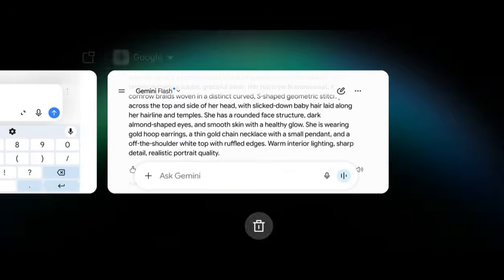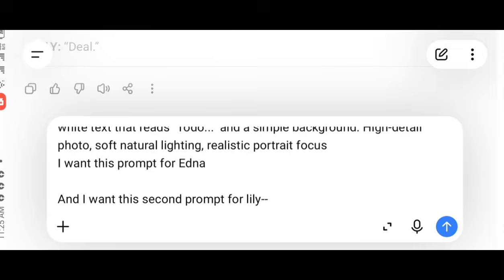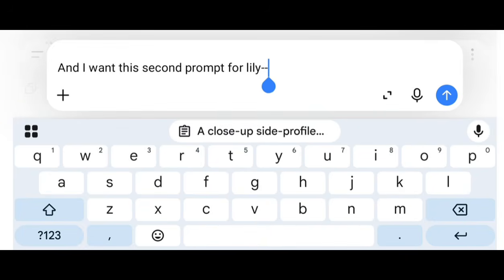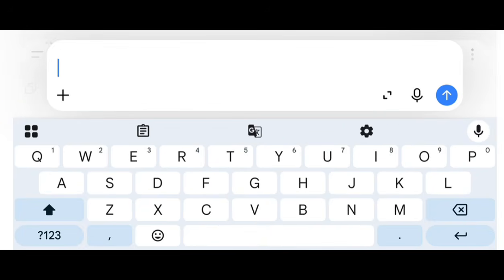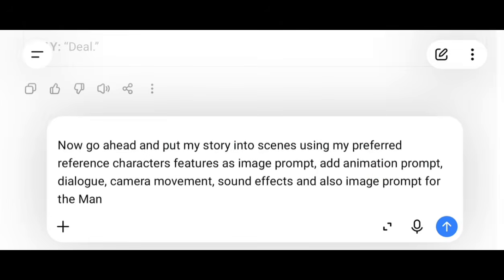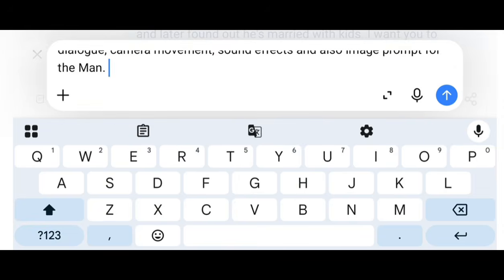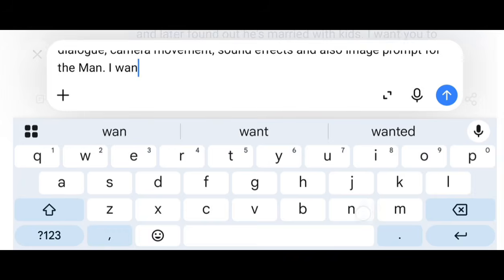Copy. Are you seeing it? So I'll paste it here. Then I'll give a final instruction. Now go ahead and put my story into scenes using my preferred reference characters features as image prompts. Also add animation prompt, dialogue, camera movement, sound effects, and also image prompts for the man. And lastly, which is the most important thing, I want it in 16:9.